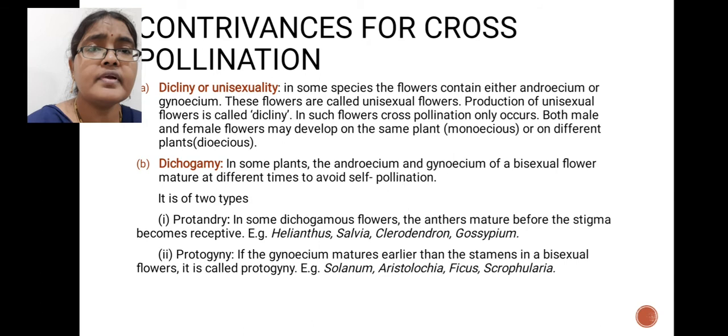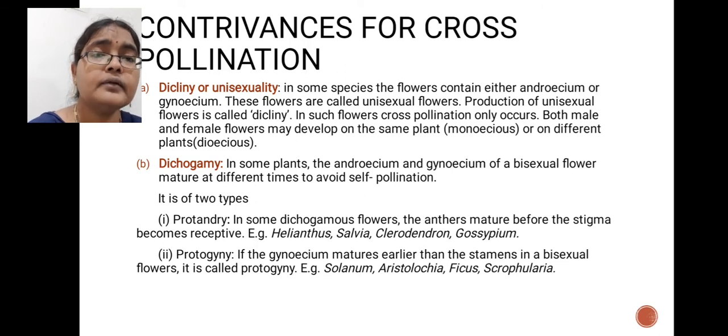Next, we will discuss contrivances for cross-pollination. That means what type of adaptations are shown by these cross-pollinated plants. Cross-pollinated plants show some adaptations, and because of these adaptations only, those plants are pollinated by the cross-pollination mechanism.